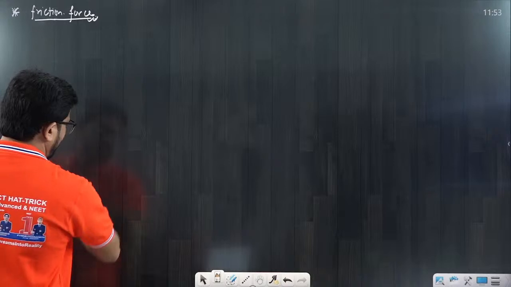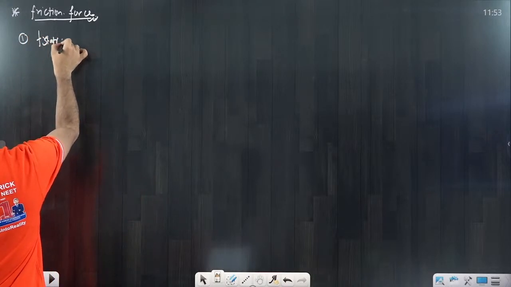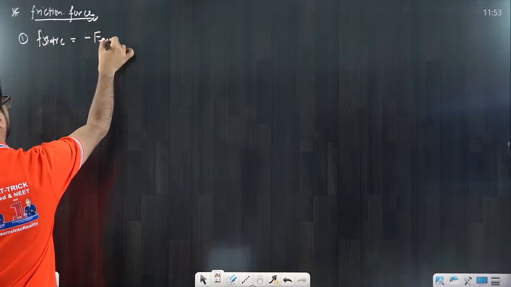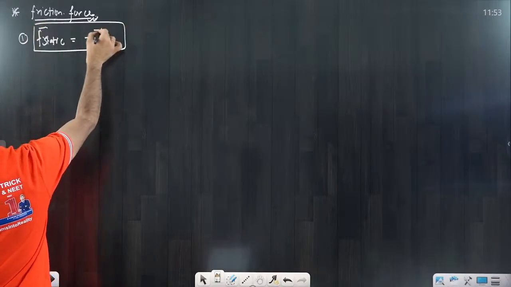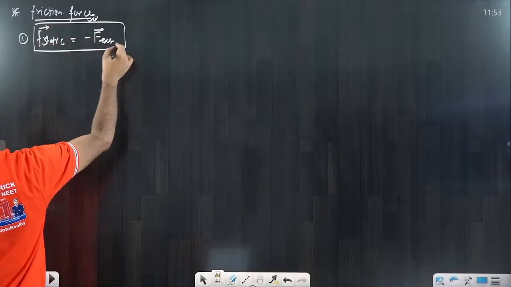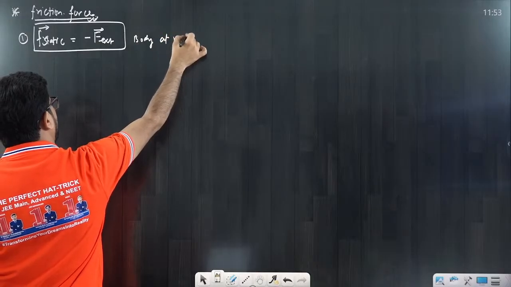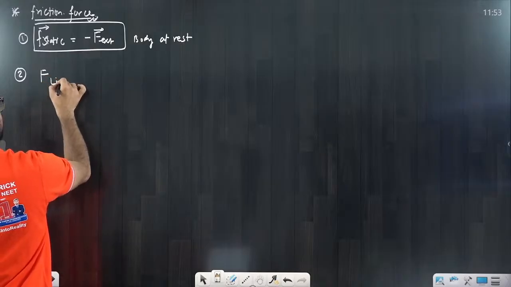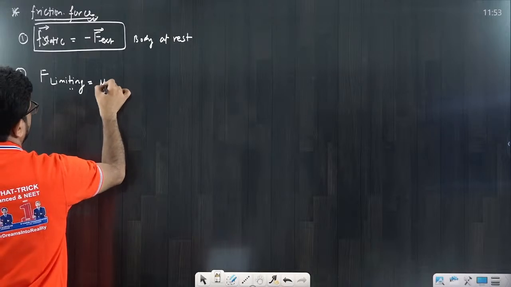So what are the differences? I will tell you one by one. If I say static friction, at that point you have to understand it is equal to F external, with just a negative sign, opposite action, and the body is at rest. Second is the limiting value. When I am talking about limiting friction, that is equal to mu s into N.